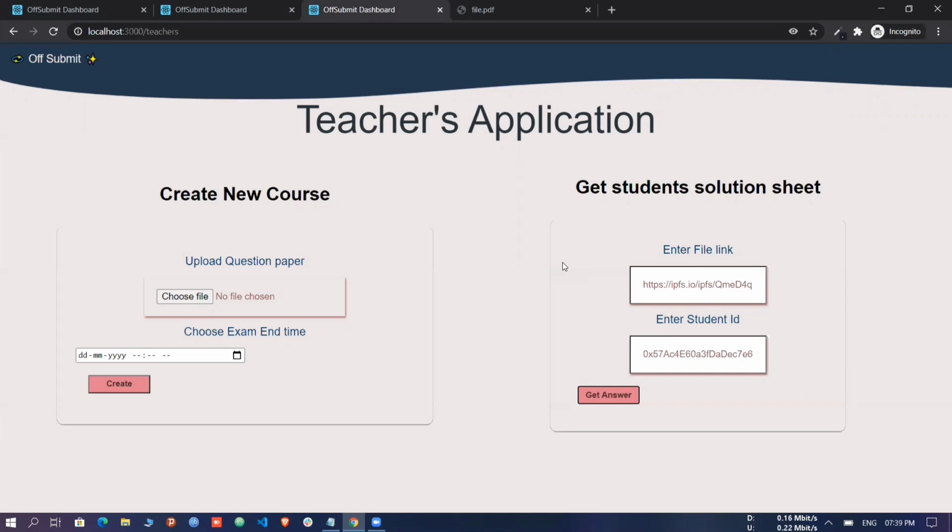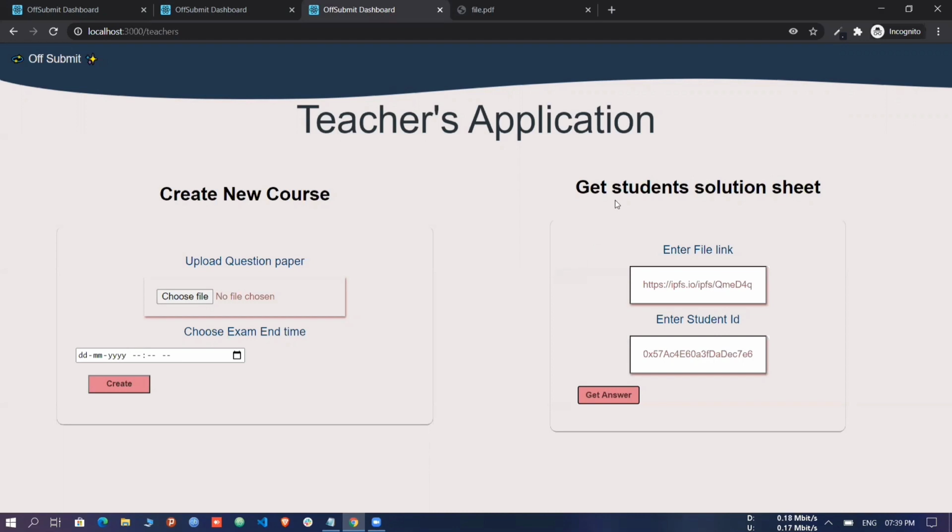Hence, the proof of existence of blockchain is being leveraged here, as the SMS-sent hash is stored immutably on Ethereum. Thus, by just using Ethereum and SMS, we have built an offline app for conducting exams.